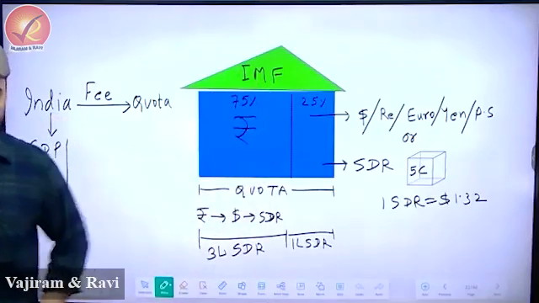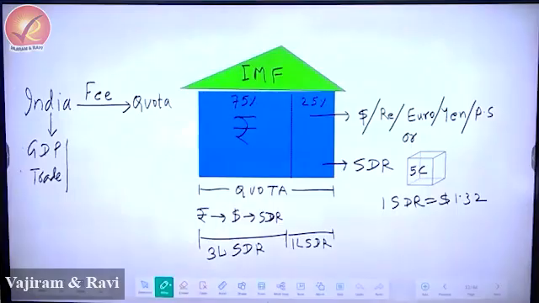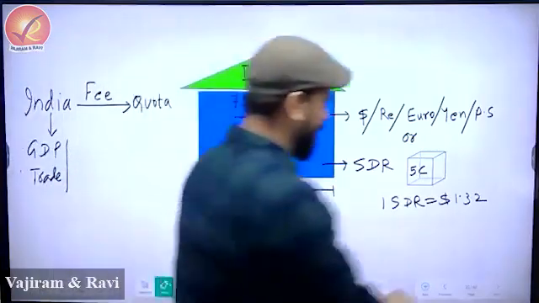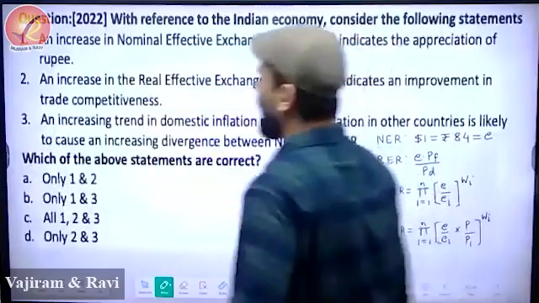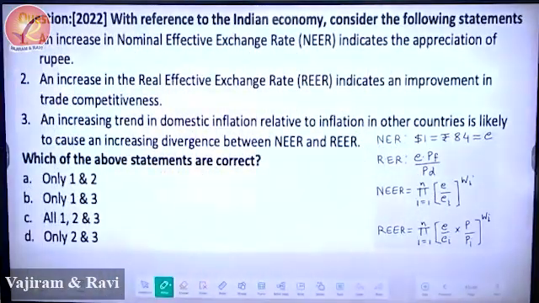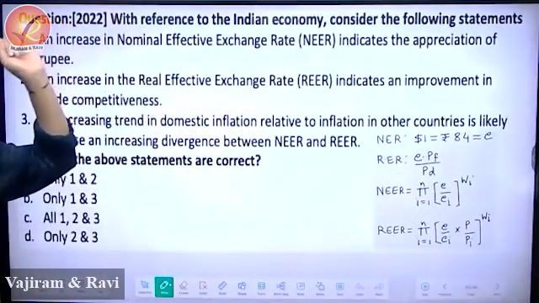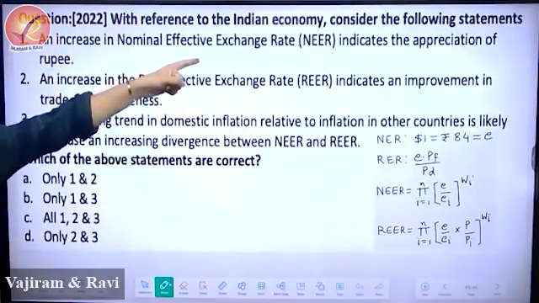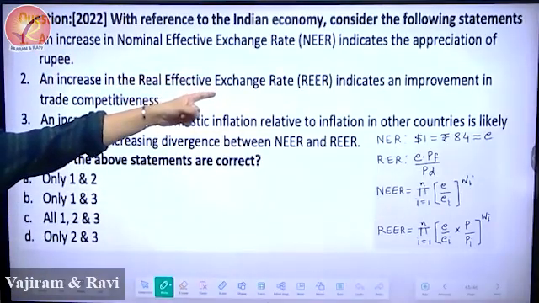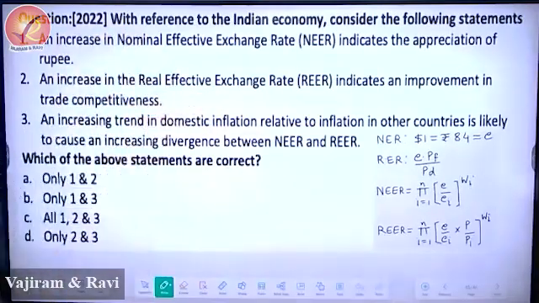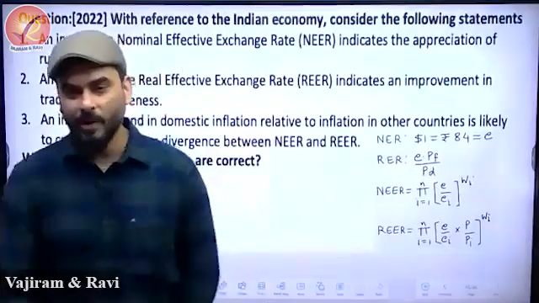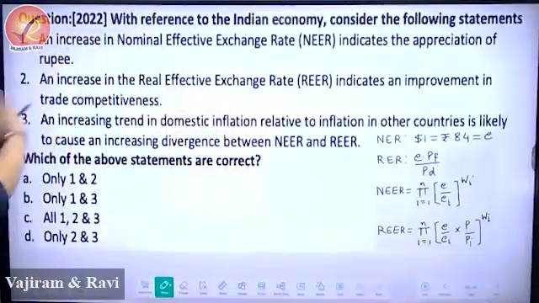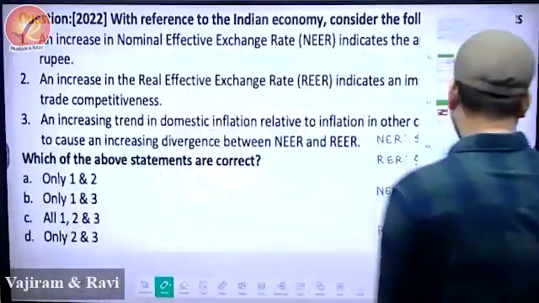Have a look at the board, please. And here, nobody should lose focus because this is very, very crucial. Let me tell you the connection of this one. Anybody who understands this very well, I promise you, will understand this question very well. Anybody who cannot understand the concept of IMF which I am teaching you will not be able to answer this question. This question can be answered only under one condition: that you understand the concept of SDR very, very well. Without this, it is not possible to answer this UPSC 2022 question. Nobody can answer. So for that, SDR is very important.